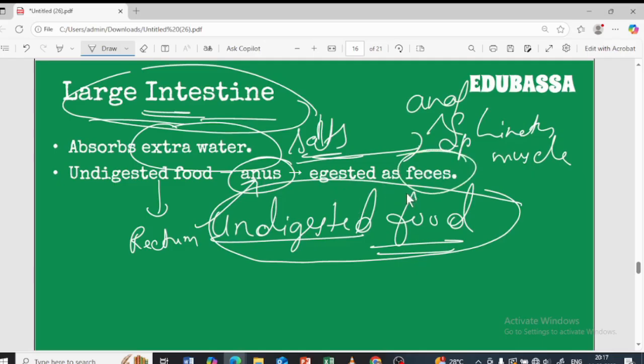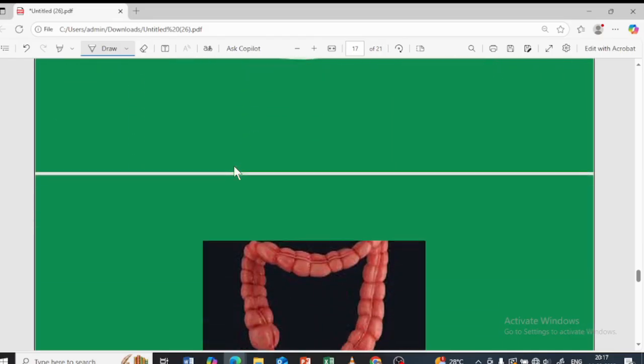That is nothing but the feces. The egestion takes place, and that is basically the waste product, the feces. So that is the function of the large intestine.